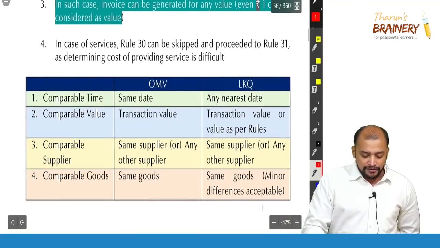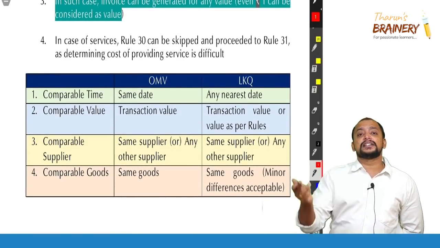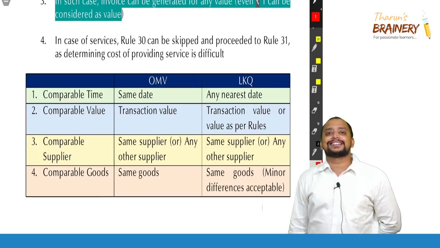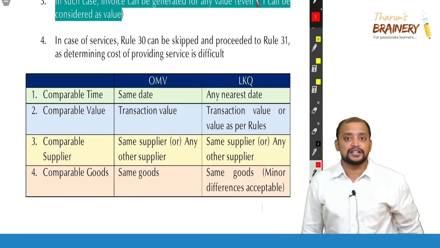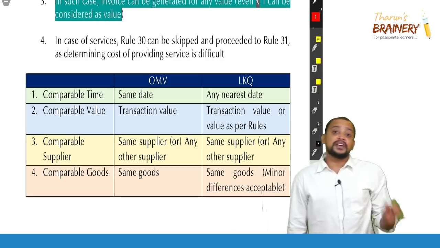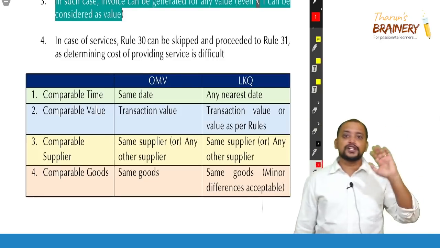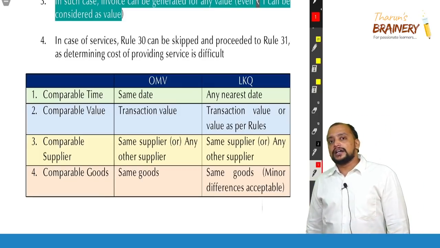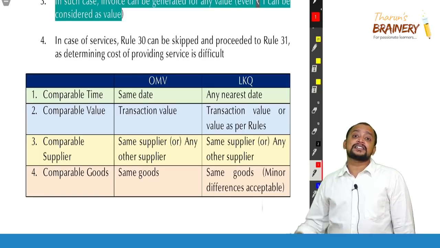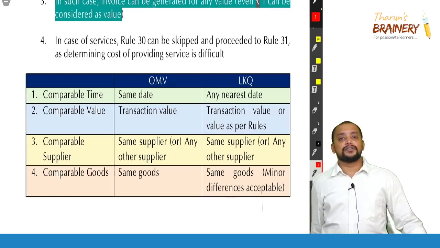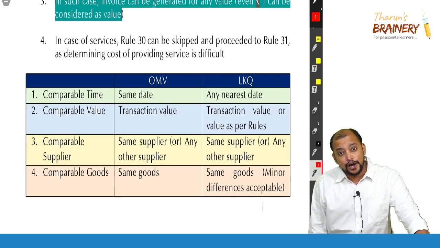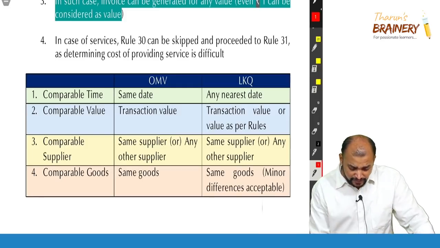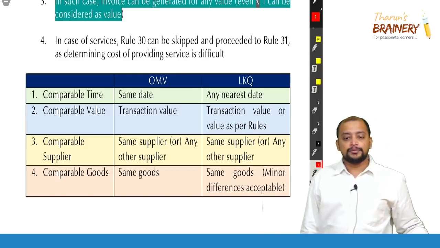Now, in case when recipient is eligible for full ITC, one point we have open market value deemed to be transaction value. How much ever we invoice, that will be taken as open market value. But can we invoice for 1 rupee also? Yes, we can invoice for 1 rupee also. That will also be taken as open market value. And sir, in case of services, we can skip rule 30 and we can go to rule 31 because determining cost of providing service is very, very difficult. Okay. Then that is this point number 4.